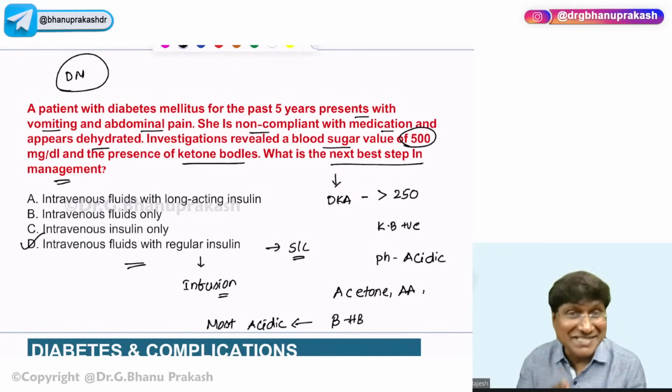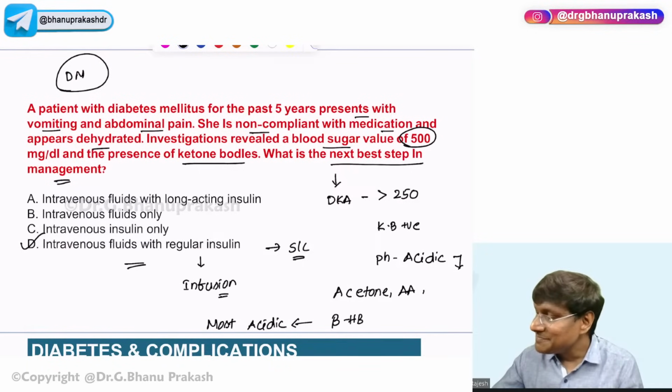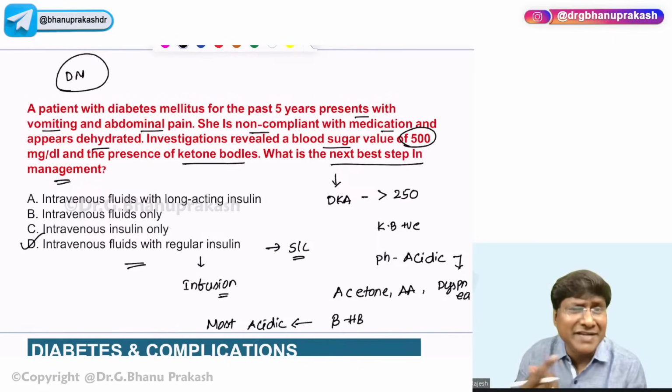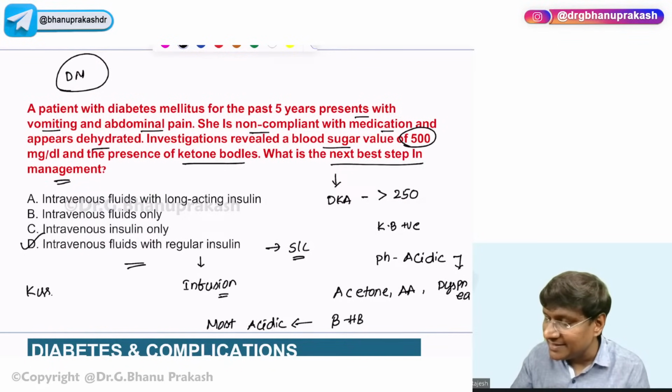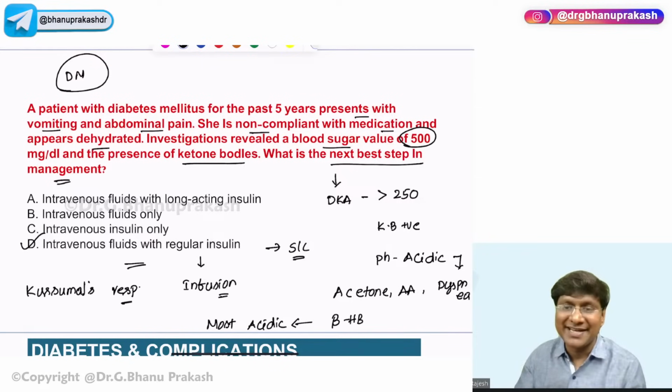Because of this acidosis, what will be the clinical feature? These patients will have a very severe form of dyspnea, with a characteristic breathing pattern called Kussmaul's respiration. So that is about diabetic ketoacidosis.